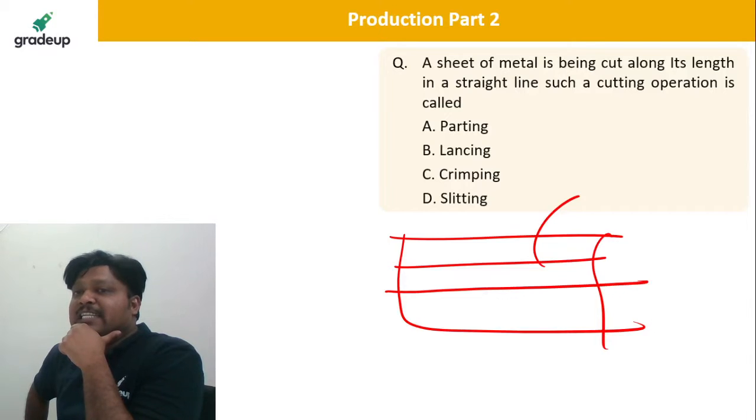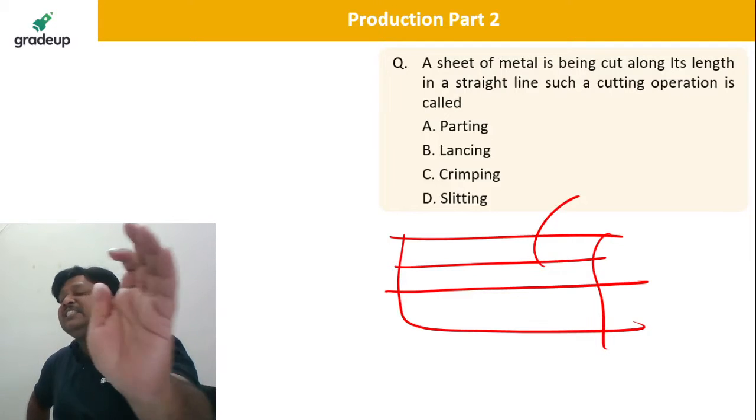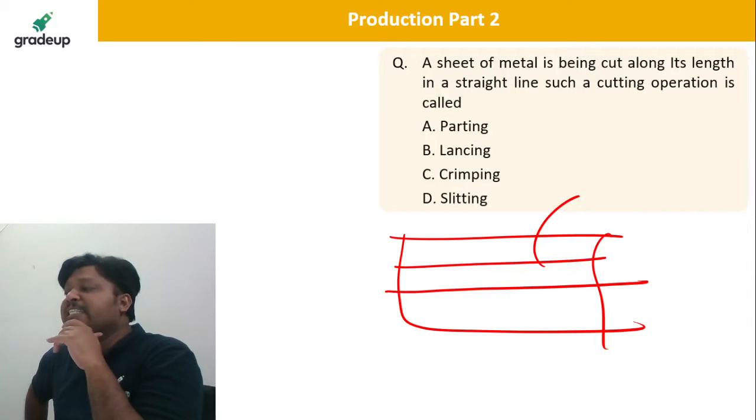So along the straight line, along its length, dear students. Parting, it is simply breaking into two. Lancing, that is an incomplete hole at the mid portion, okay, and folding it, that is the lancing. So this is actually, dear, slitting. Slitting is this operation: a sheet metal is being cut along its length in a straight line. Okay, it is slitting.